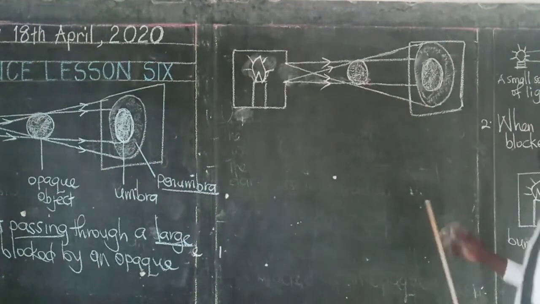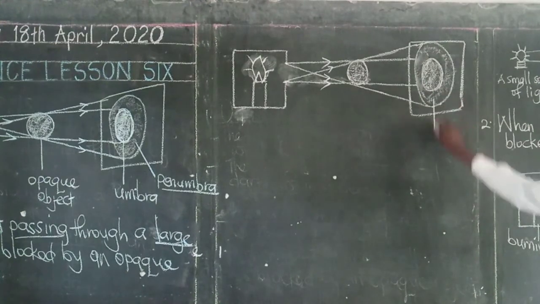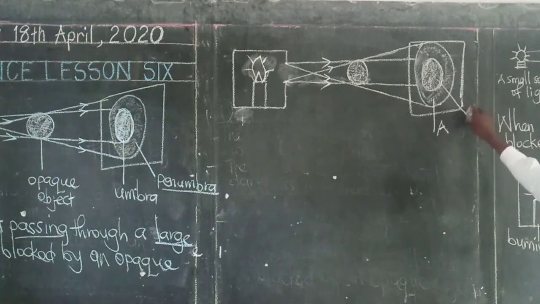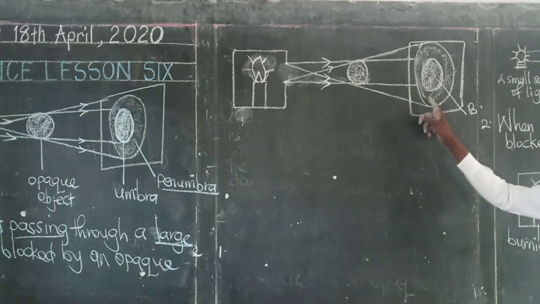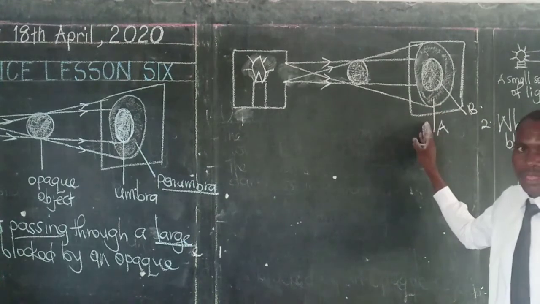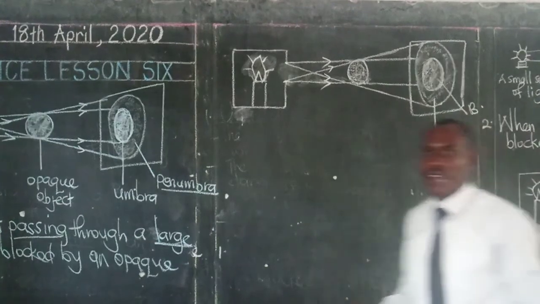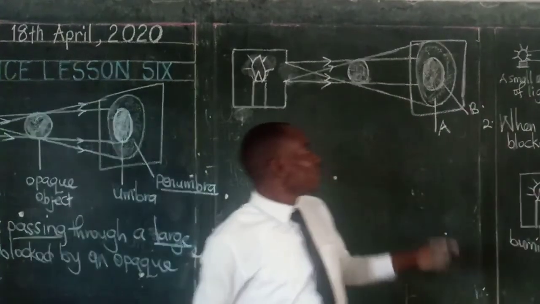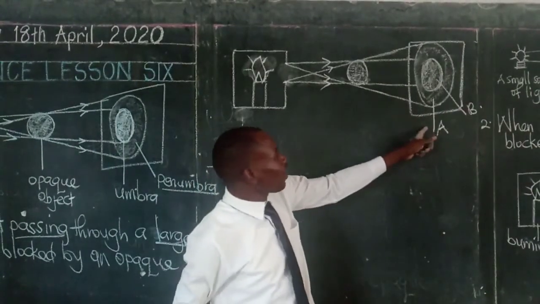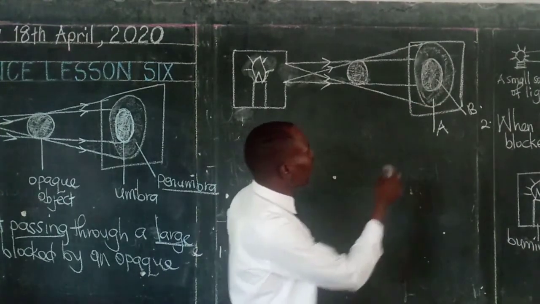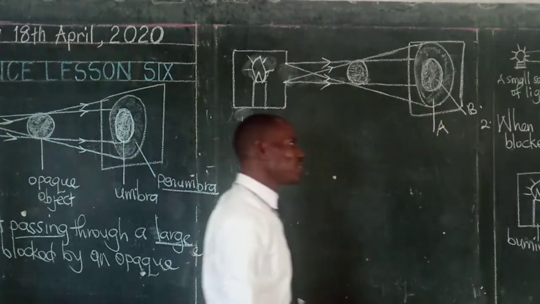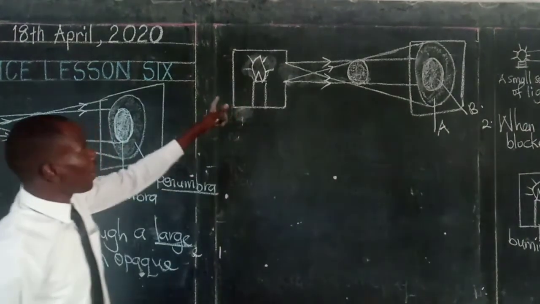So boys and girls, if I put here letter A and I put here letter B, which region of a shadow is marked with letter A? Yes, that region of a shadow is called the penumbra. Whereas the other region of a shadow, which is totally dark, is called the umbra. So boys and girls, that is simply how the